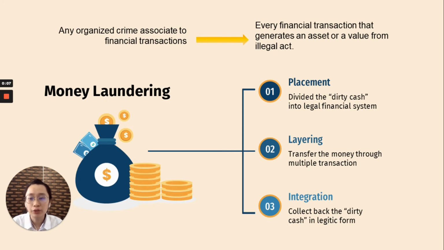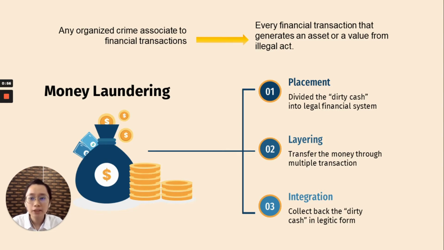Money laundering. The origin of money laundering was defined as any organized crime associated with the financial system. But with the evolution of society, money laundering now indicates every financial transaction that generates an asset or value from illegal acts. As mentioned before, money laundering involves 3 stages, which are placement, layering, and integration.